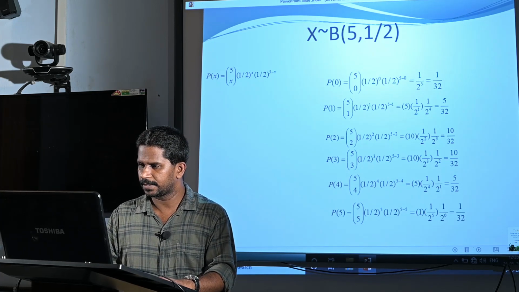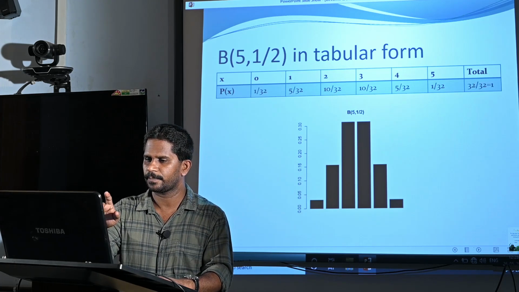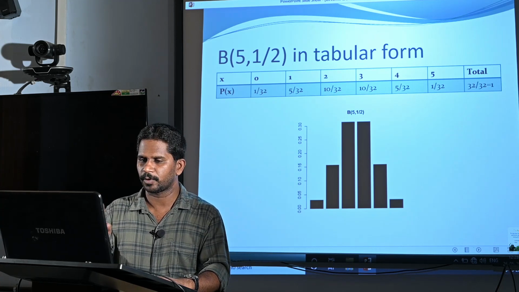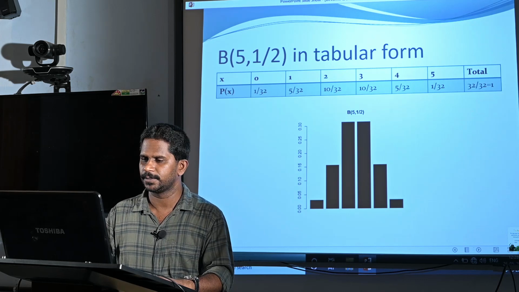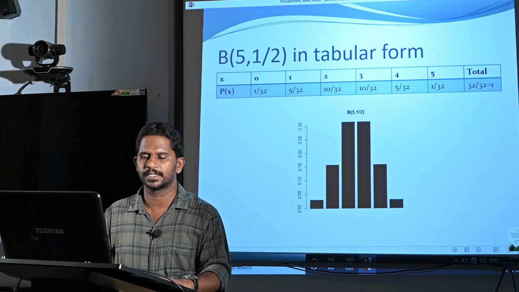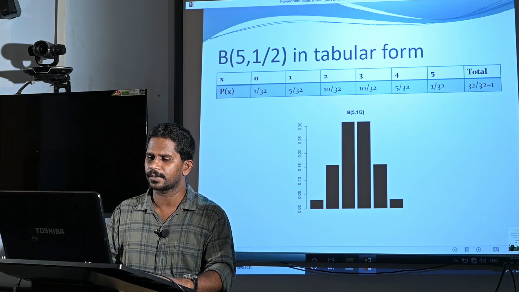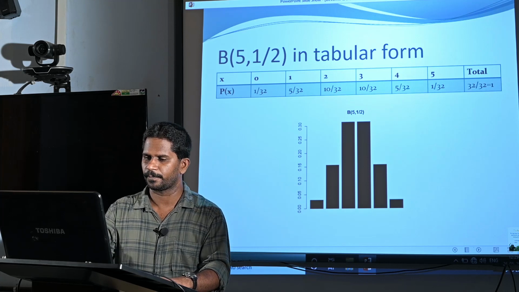So, the tabular form is: values of x are 0, 1, 2, 3, 4, 5 and probabilities are 1/32, 5/32, 10/32, 10/32, 5/32 and 1/32. Total probability is 1, and the graphical representation of this distribution is in this form.